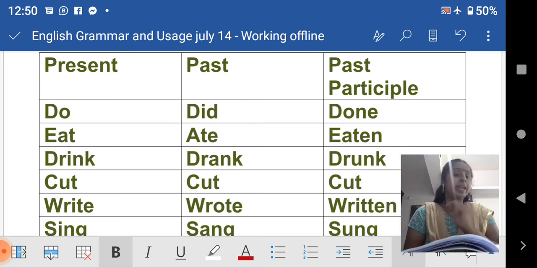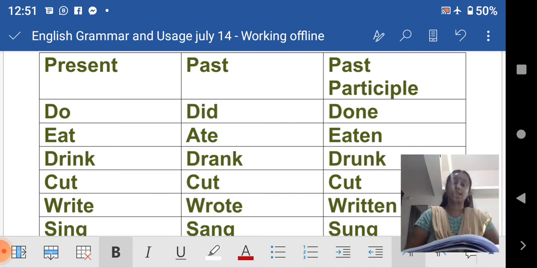Now look here at drink. In the past tense it is not drink, it's drank, and it's not the same as the past participle form. It is a different thing, the vowel sound is different here. So you can see drink, drank, drunk, and cut, cut, cut.